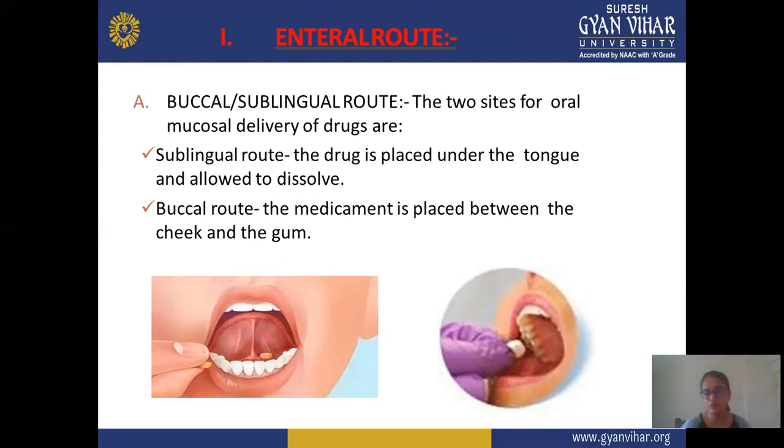Sublingual route means you place your drug below the tongue for fast dissolving, and this is the fastest route compared to the buccal route. And in the buccal route, you put your drug between the cheeks and gums, and in this also fast absorption is observed, but it is a little bit slower than the sublingual route. So in the buccal and sublingual routes, you take your drug with the help of the mouth or oral cavity; in sublingual you put your drug just below the tongue, and in the buccal route you put your drug between the cheeks and gums.